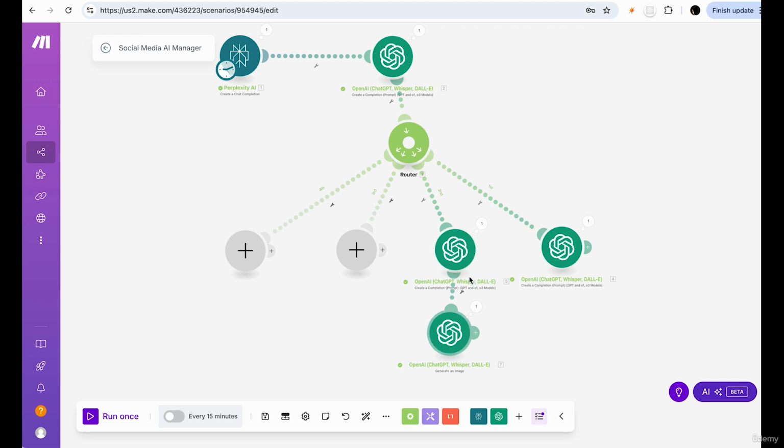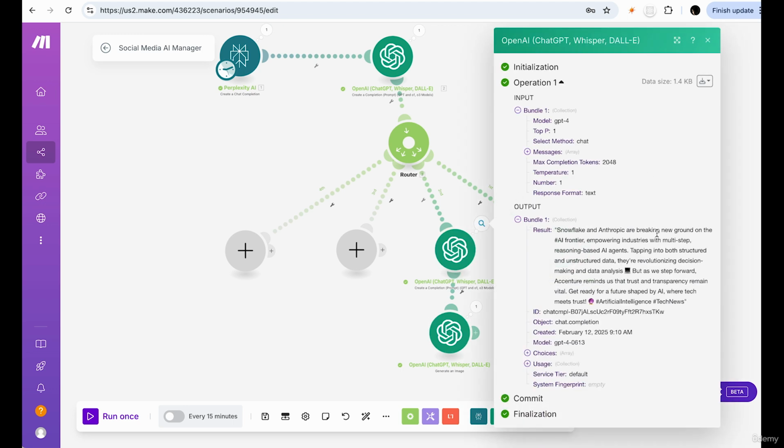So, okay, we're good here. This is looking good. So we got a result. Snowflake and Anthropic are breaking new ground on AI frontier, empowering industries with multi-step reasoning-based AI agents. Tapping into both structured and unstructured data, they're revolutionizing decision-making data analysis. Beautiful. I really, really like that.